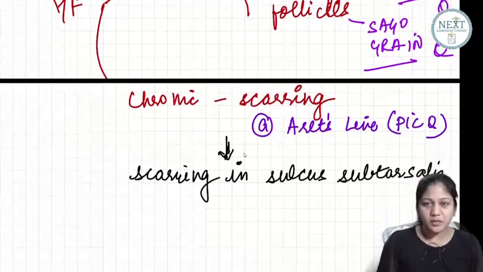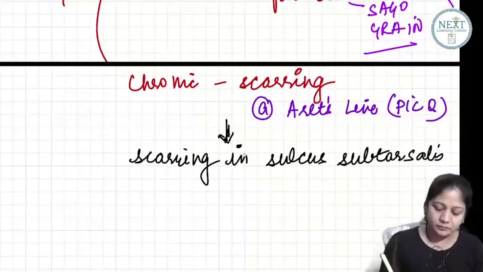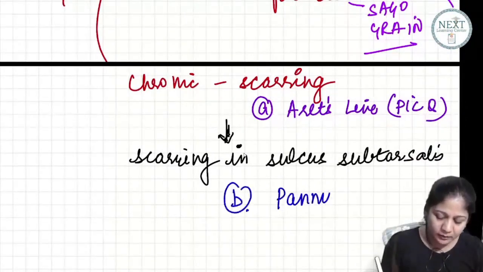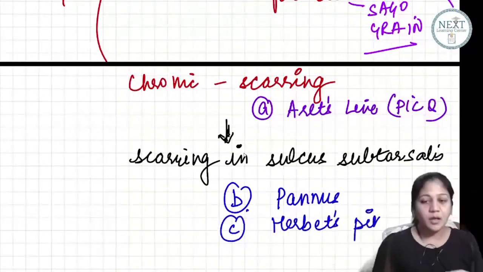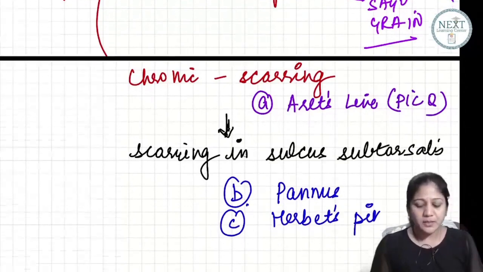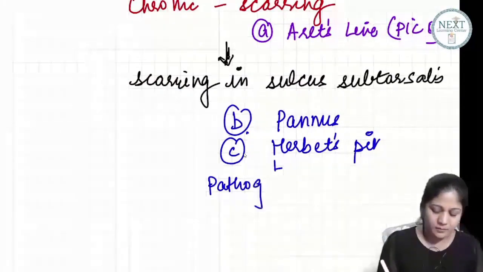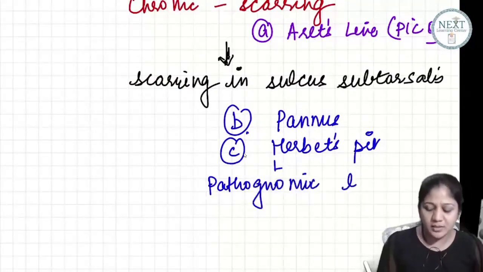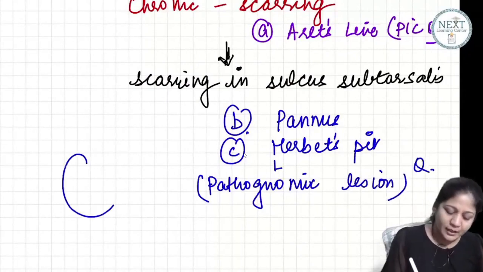This is a picture question. We'll just show you. Next you can see is a pannus in the cornea. Next, or the most important, is the Herbert's pit. Herbert pits are so important that these are actually the pathognomonic lesions. You don't have Herbert pits in any other pathology. Okay? Now what exactly are Herbert pits?